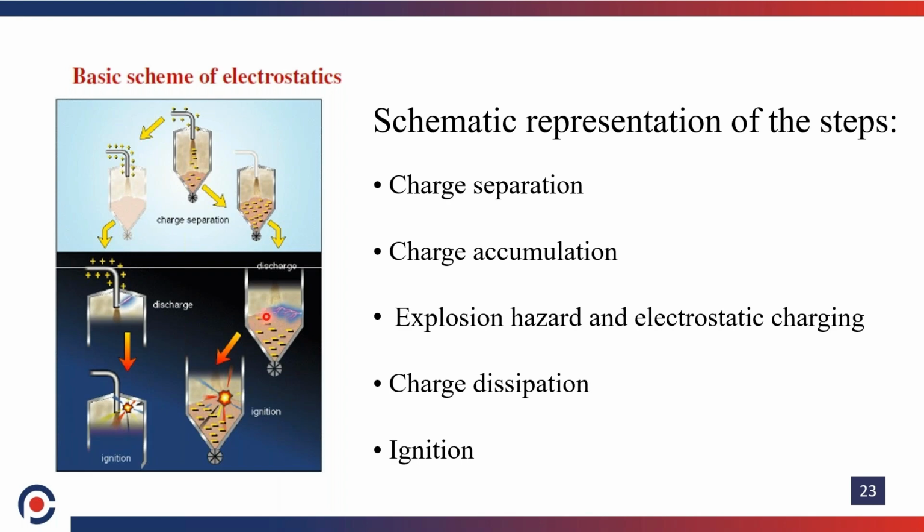It is easily noticeable that because of this accumulation of charge and the vapors present in the atmosphere inside the vessel, between the LEL and UEL, it is ready to catch fire due to this static charge.